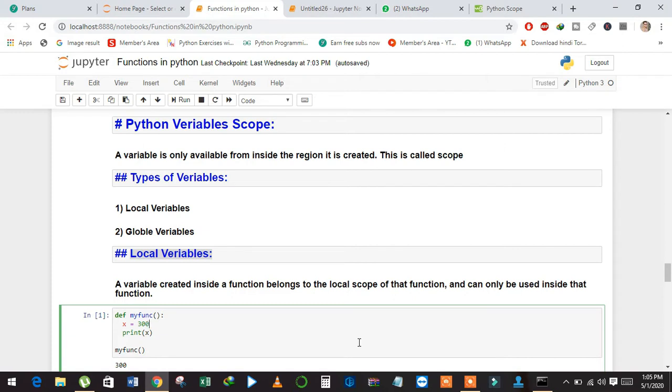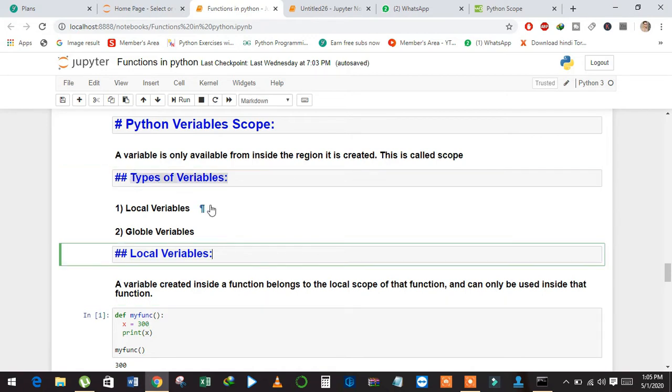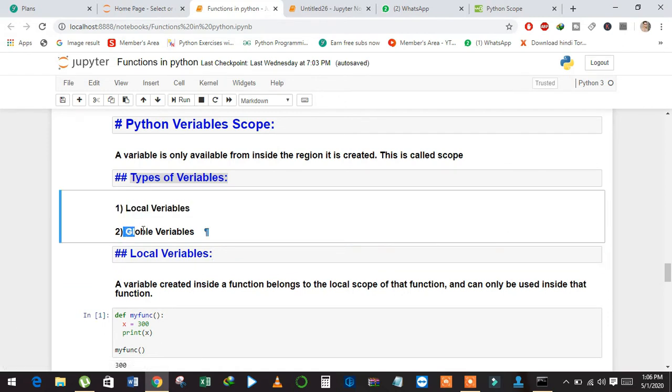This is called scope. It means we have a function, and within the function we created a variable, and we can't access this variable outside the function in which it is created. Now we will see the different types of variable scope. It has two types: local variable and global variable.